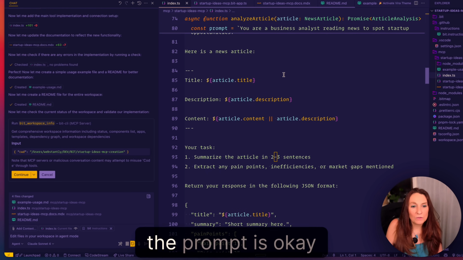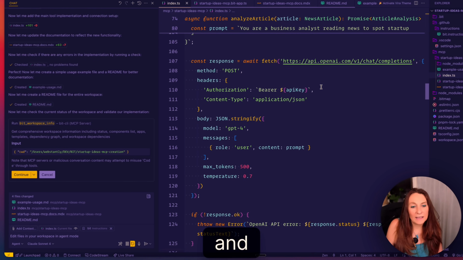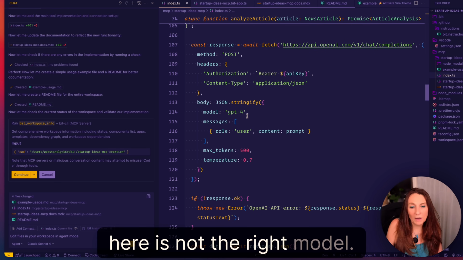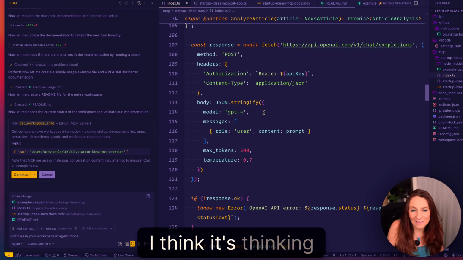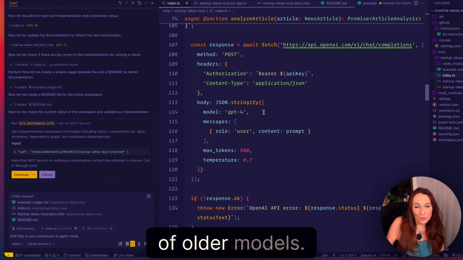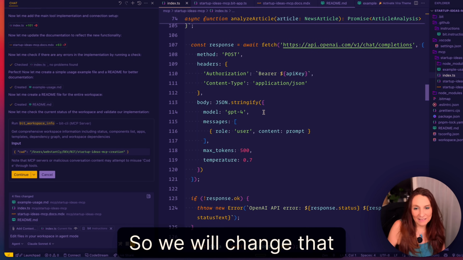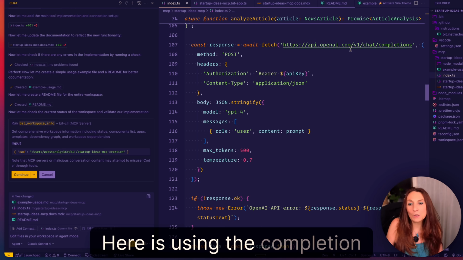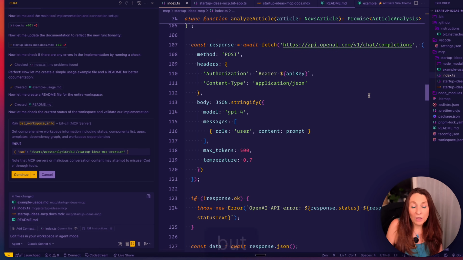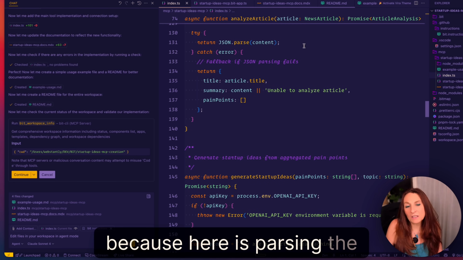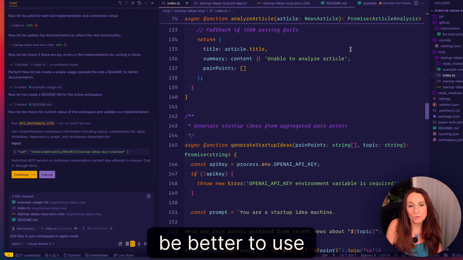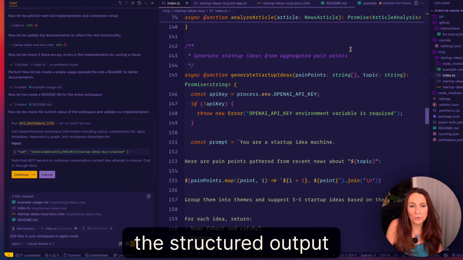Okay, the prompt is okay. And here is not the right model. I want GPT-4.1, but I think it's thinking of older models, so we will change that later. Here it is using the completion API, but I wanted to use structured data, so I'm going to tell it that. Because here it is parsing the content, but I think it would be better to use the structured output.